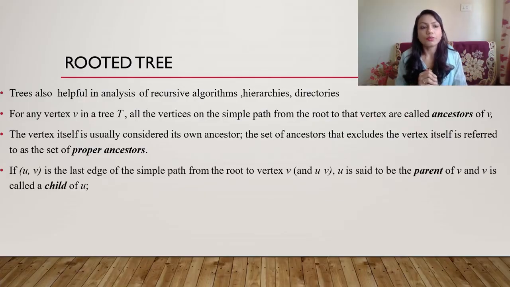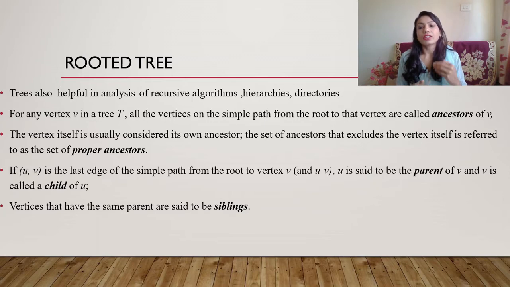Now next see what a parent and a child are. If we consider an edge in a tree, say UV, then V will be considered the child and U will be considered the parent. And the vertices that have the same parent are known as siblings. Now let's see one example.